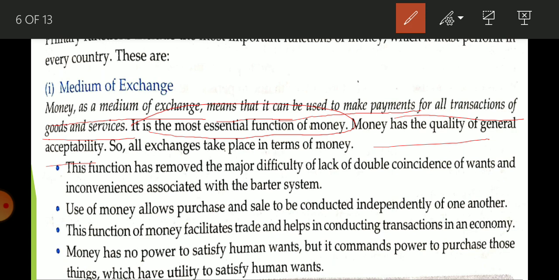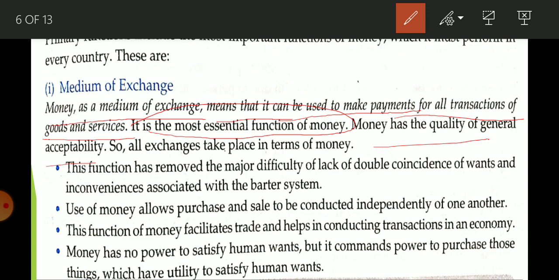Suppose you want to purchase a 3 rupee pen and you have a black pen worth 5 rupees. You go to the shopkeeper and say, sir, please take this black pen of 5 rupees and give me this 3 rupee blue pen. Maybe he is ready and maybe not, it depends upon his opinion. But if you have 3 rupees, you can purchase it and there will be no problem. So this is what a medium of exchange is.